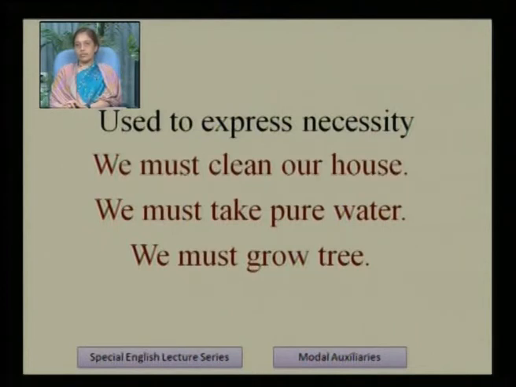We must clean our house. We must take pure water. We must grow trees. We understand which sentence is more necessary and which is not. So if we have to express these types of ideas, then we use must. We must clean our house. Cleaning is necessary, so we use must.